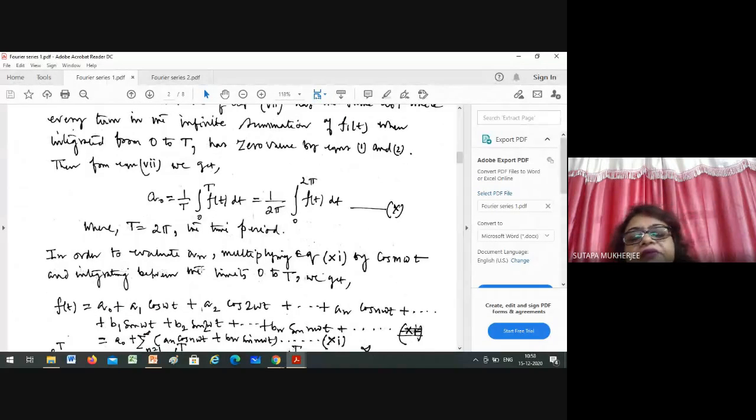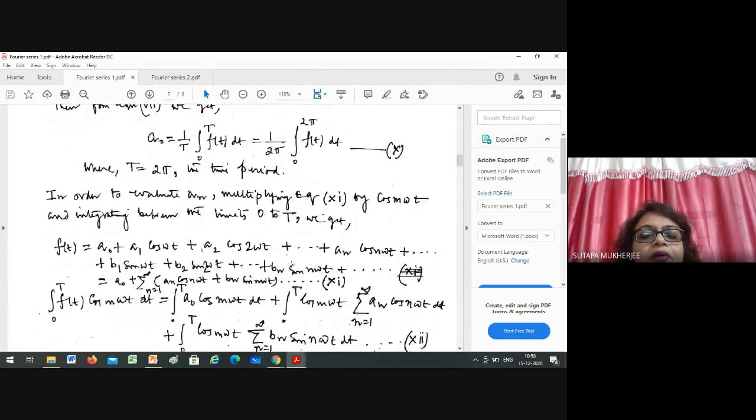Now in order to evaluate a_n, what to do? f(t) equals a0 plus a1 cos omega t up to a_n cos n omega t plus b1 sin omega t up to b_n sin n omega t. You know all this formula: a0 plus summation from 1 to infinity of a_n cos n omega t plus b_n sin n omega t. It is clear.